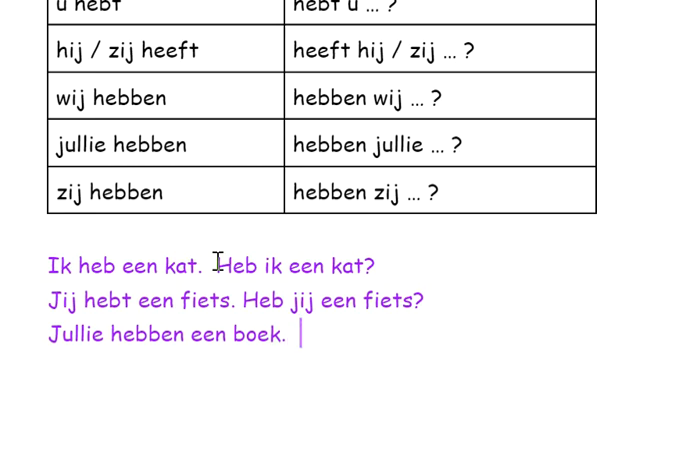Our last sentence, it's plural. Jullie hebben een boek. Make this a question. So we put the verb first, hebben, because it's plural. Jullie, you, and then een boek. That's it. So now you have seen the verb hebben and how to make it a question.